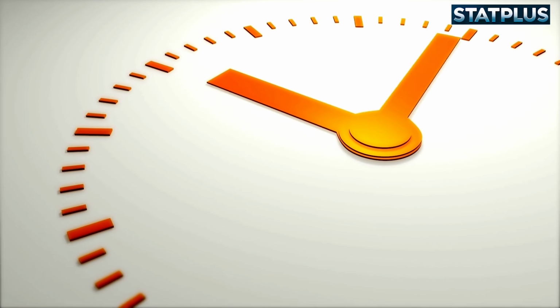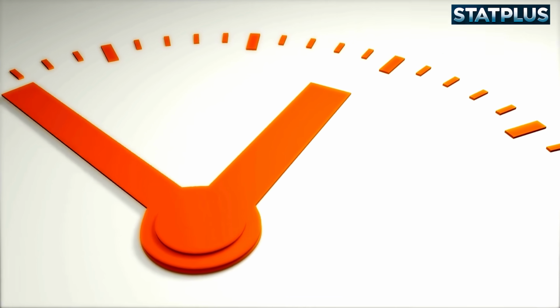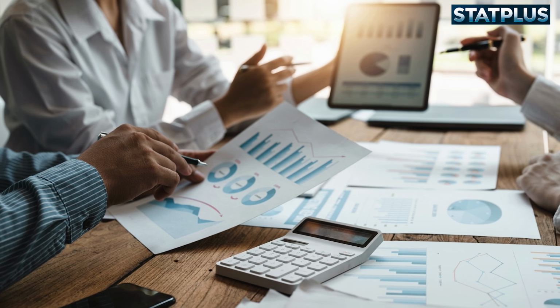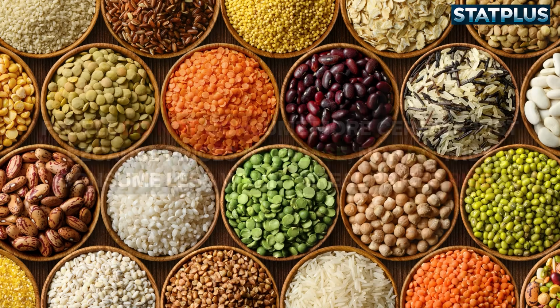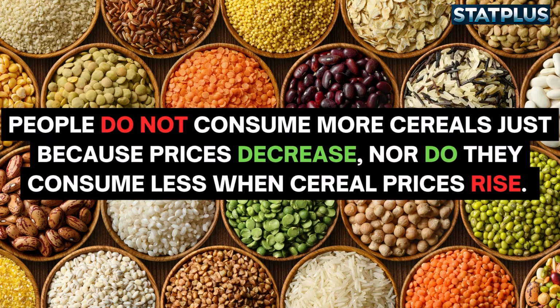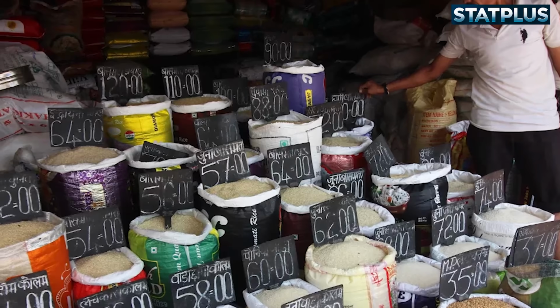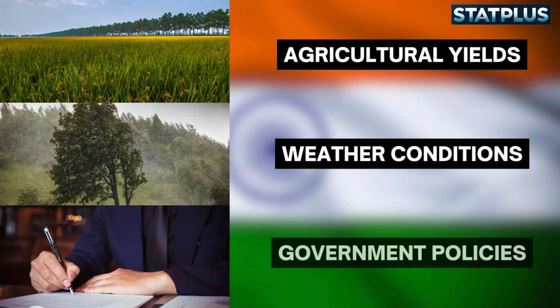This comes at a crucial time as we analyze fresh evidence supporting the decoupling of food inflation from interest rate decisions, available in the recently published Household Consumption Expenditure Survey by the Government Ministry of Statistics and Program Implementation. In our previous analyses, we've established that essential food demand is inherently inelastic. For example, people do not consume more cereals just because prices decrease, nor do they consume less when cereal prices rise. These essential food prices are predominantly influenced by supply-side factors such as agricultural yields, weather conditions, and government policies on trade such as import-export duties.